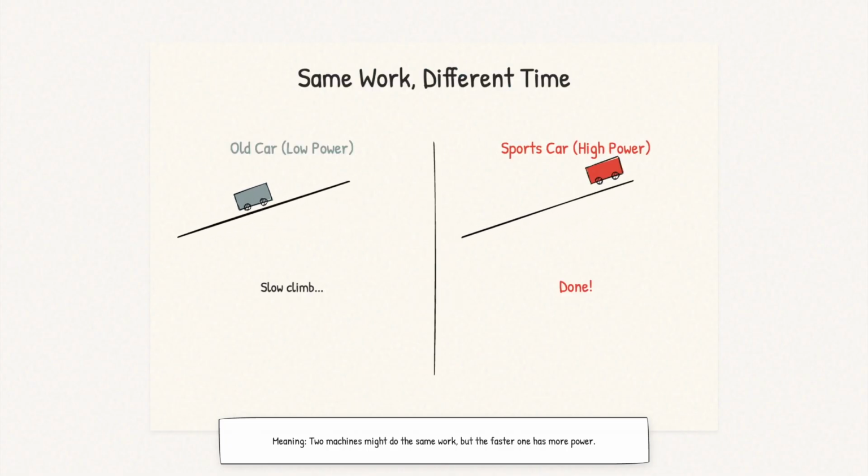This equation distinguishes between total energy and the rate of energy use. Two machines might do the same amount of work, but the one that does it faster has more power. This is why a sports car and a regular car can both climb a hill, same work, but the sports car does it faster because it has more power. Understanding power is critical for everything from choosing appliances to understanding electrical bills to designing power grids.